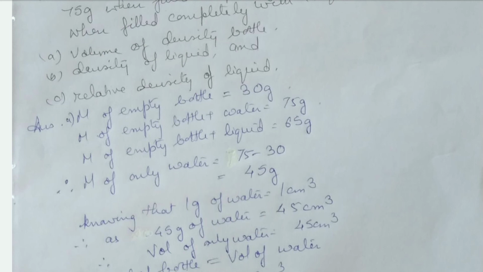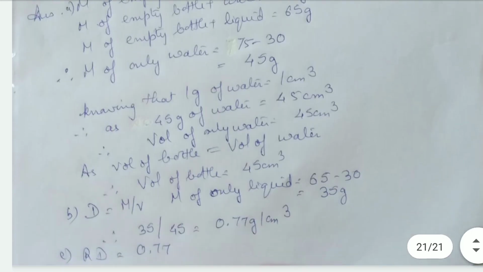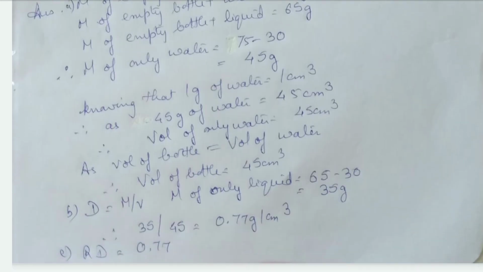So mass of only water will be 75 minus 30, that gives 45 grams. So we know that 1 gram of water is equal to 1 centimeter cube. So 45 grams of water will be equal to 45 centimeter cube. So volume of only water will be 45 centimeter cube, and as we know that volume of a bottle is equal to volume of the water, so volume of the bottle will be equal to 45 centimeter cube.